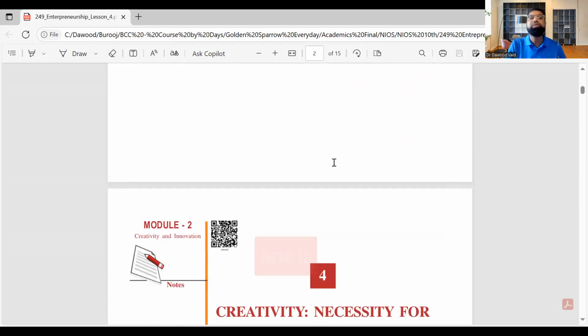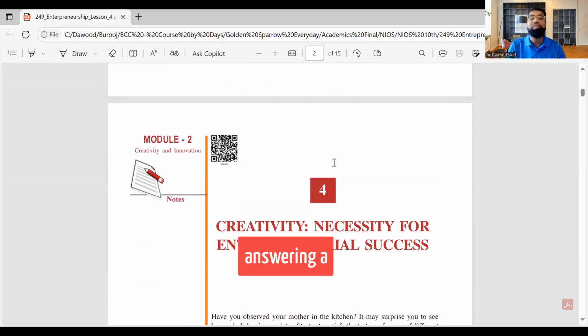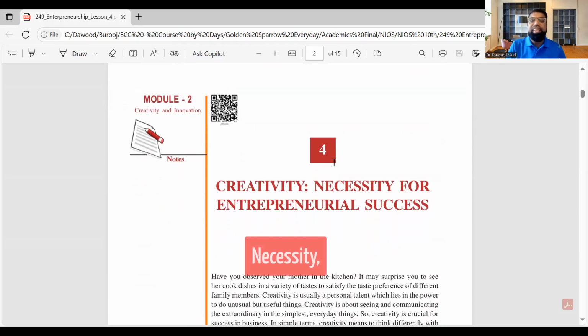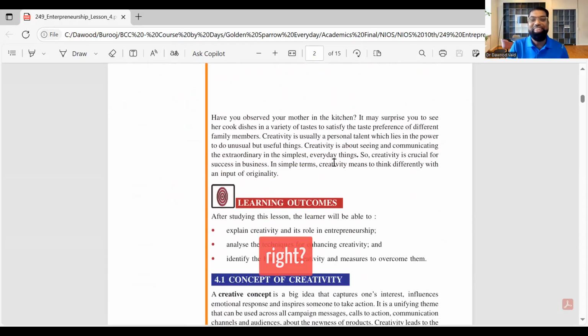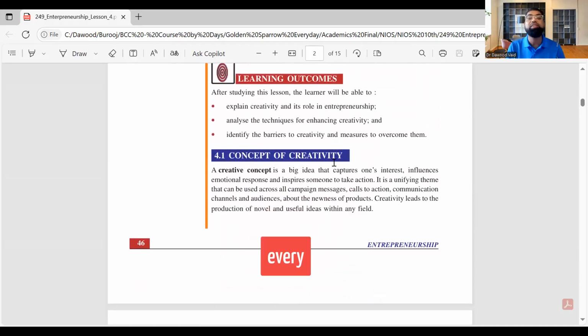So you have to develop creativity even in answering a question. So this is chapter number 4, creativity. Necessity is the mother of invention. Creativity is the mother of entrepreneurs, right? So check with your mom, right? So creativity is the mother of every entrepreneur.